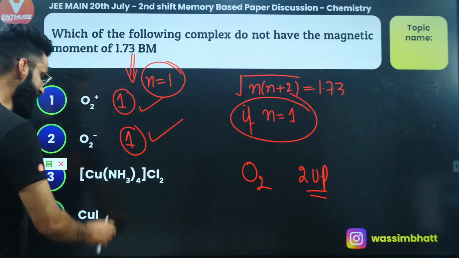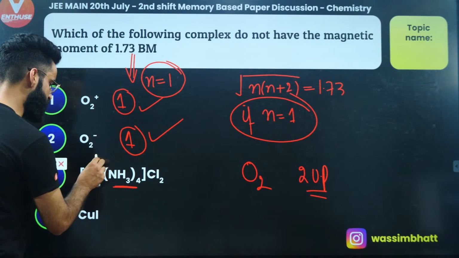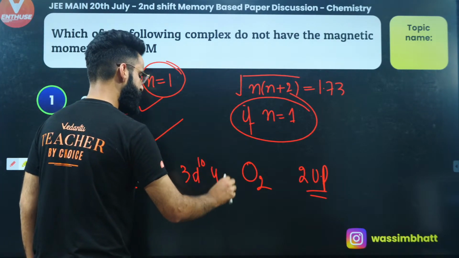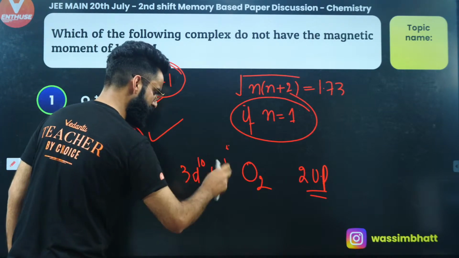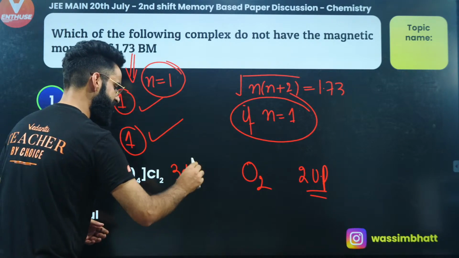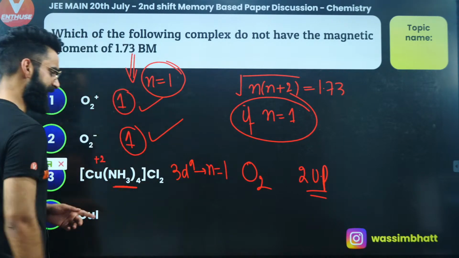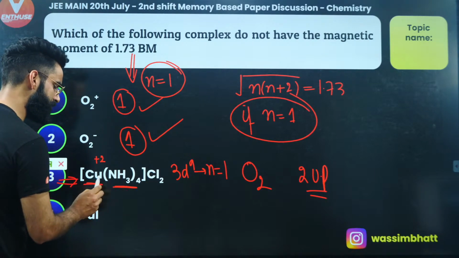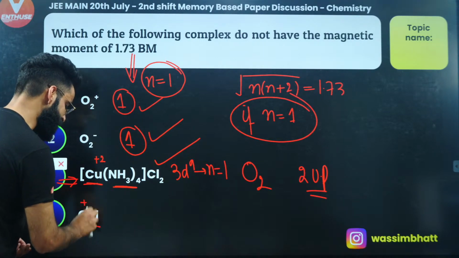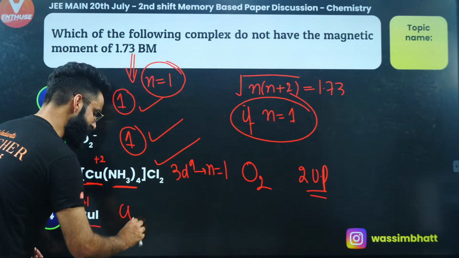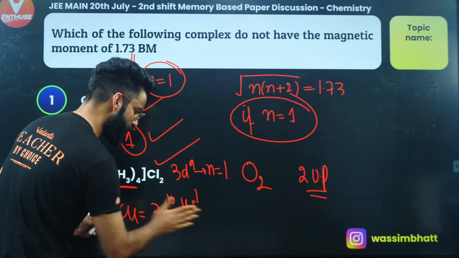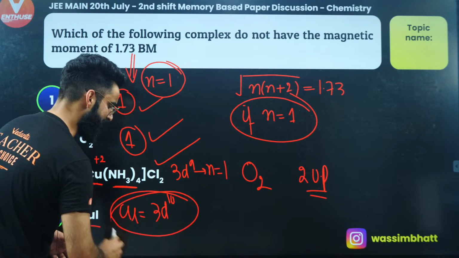Now what in this case? If you look, NH3 is the neutral ligand, so this is going to be Cu di positive. Copper has the outermost configuration of 3d10 4s1, but this is Cu di positive. Take 1 electron out from 4s and 1 electron out from 3d, so it becomes 3d9 configuration, where the number of unpaired electrons again is 1. So it is again going to show the magnetic moment of 1.73. Over here, this Cu is in +1 oxidation state, so it has lost 1 electron from 4s. It does not have any unpaired electron, so its magnetic moment is going to be 0.